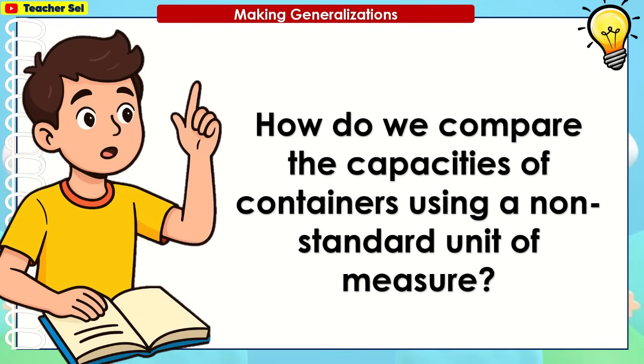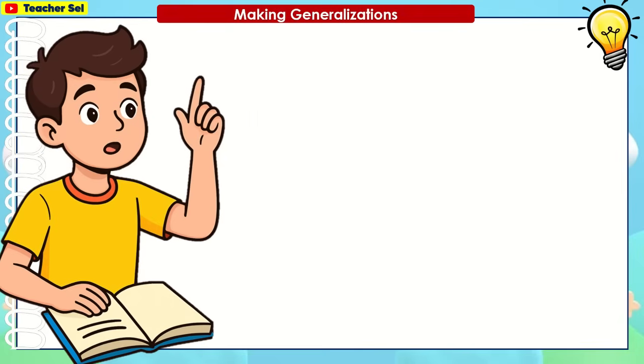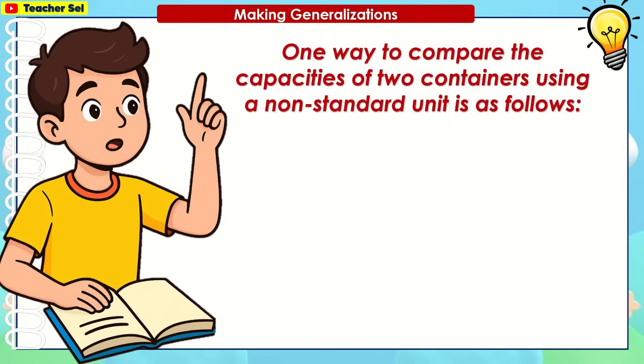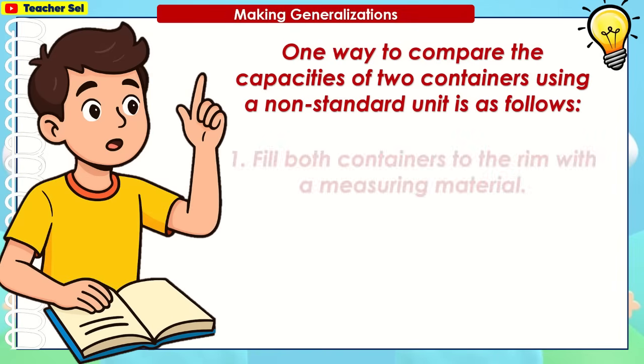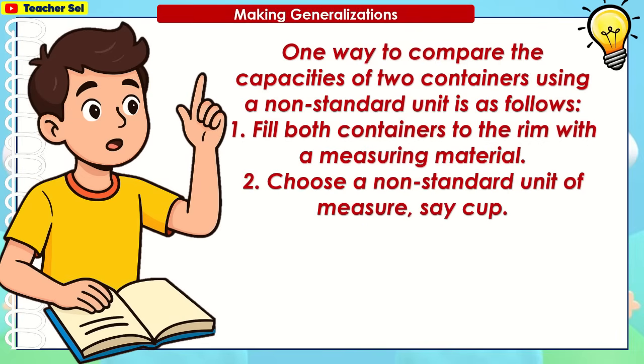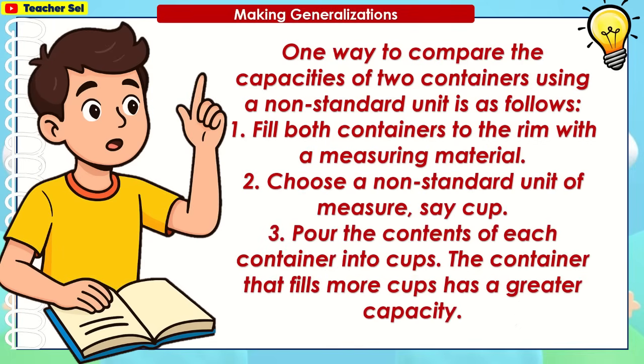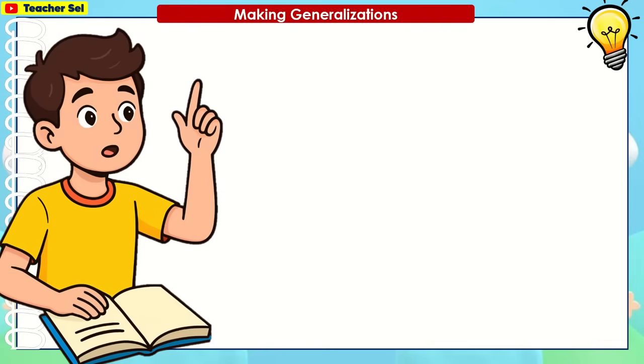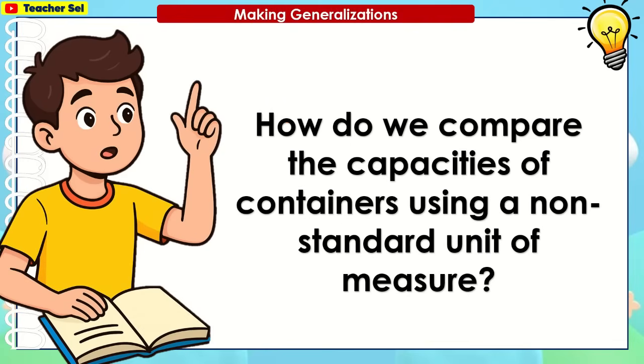How do we compare the capacities of containers using a non-standard unit of measure? One way to compare the capacities of two containers using a non-standard unit is as follows. Fill both containers to the rim with a measuring material. Choose a non-standard unit of measure, say cup. Pour the contents of each container into cups. The container that fills more cups has a greater capacity.